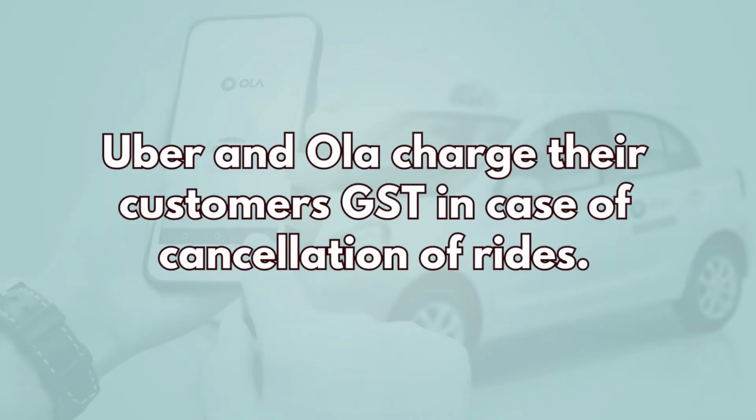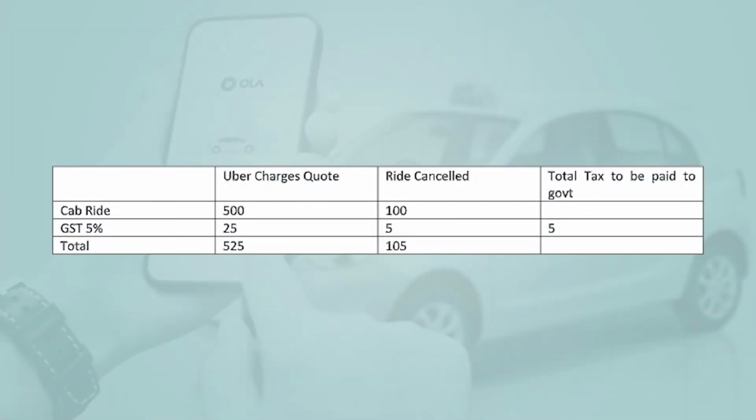Now the notice said one more important thing, that both these cab service providers also charge GST from their consumers in case of cancellation of rides. Now going back to the same example, 500 rupees is what you were quoted for your cab service, 25 rupees was GST. Now let's say for some reason before taking the ride you cancelled it and you were still charged 100 rupees as cancellation fees. So Uber or Ola, whatever be the service provider, will charge 5% from you on that 100 rupees.